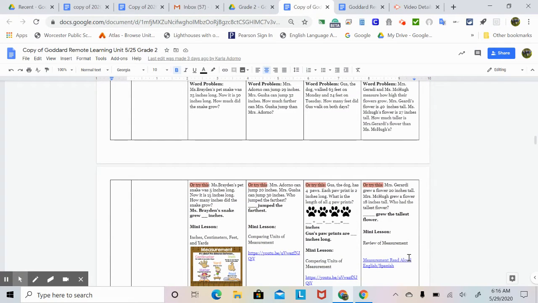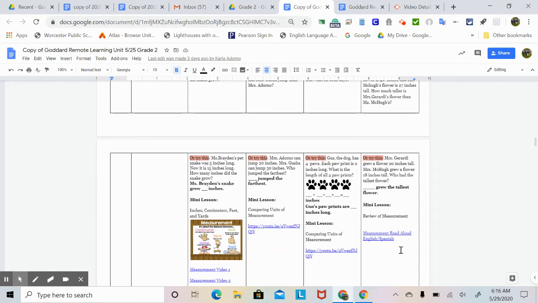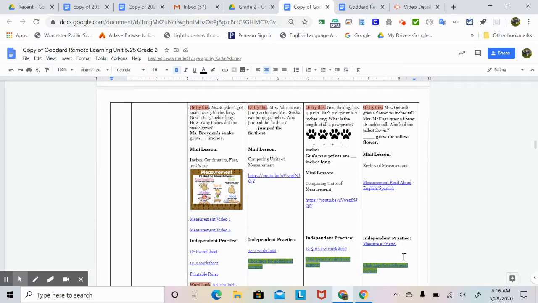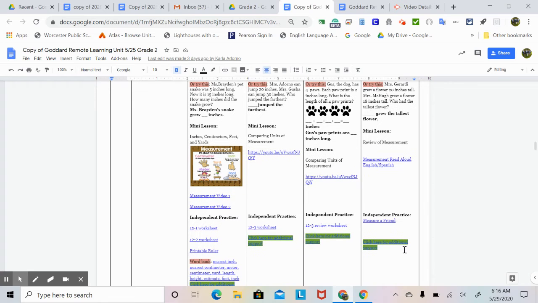Here is your mini lesson of the day. It's a review of measurement. And so click on that link right there. For independent practice, here is a link here where you're going to measure a friend. If you need any extra support or extra help, click on this green link here.